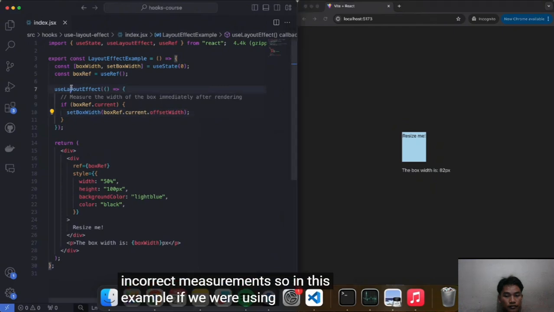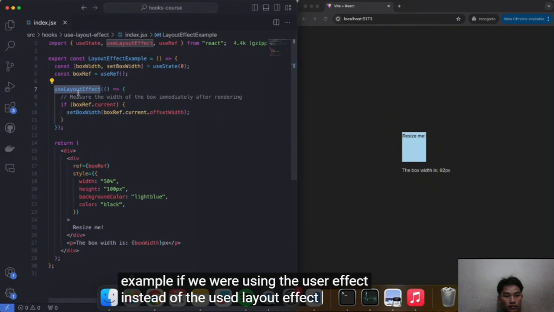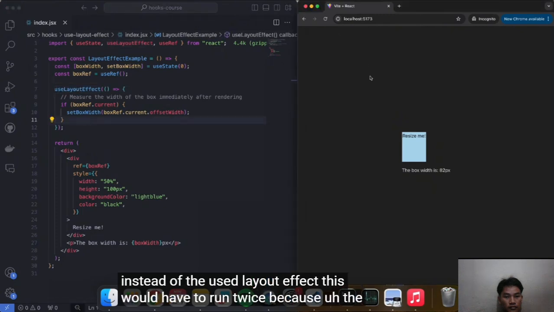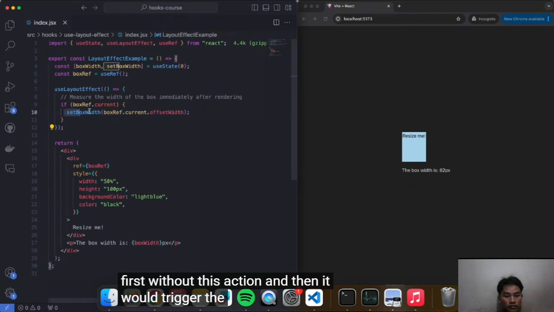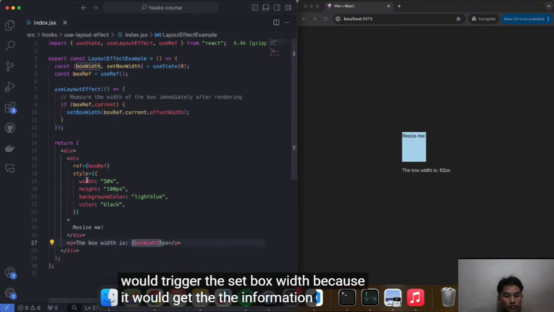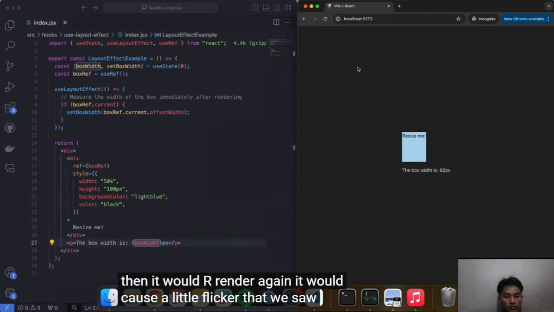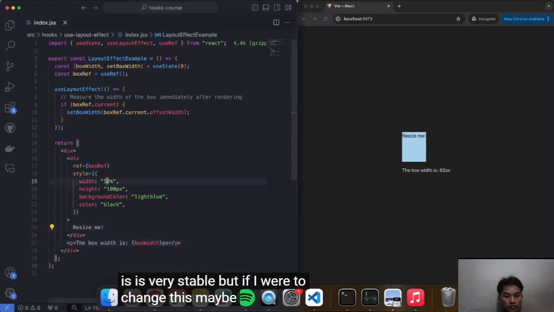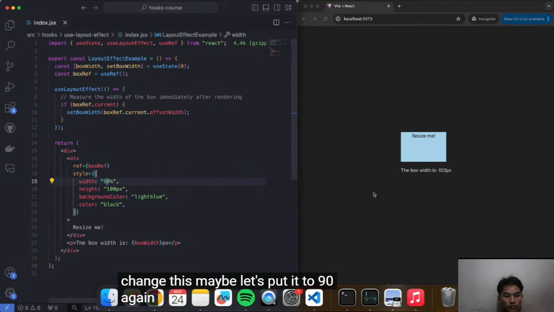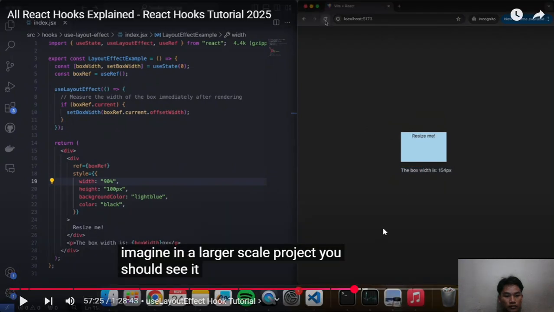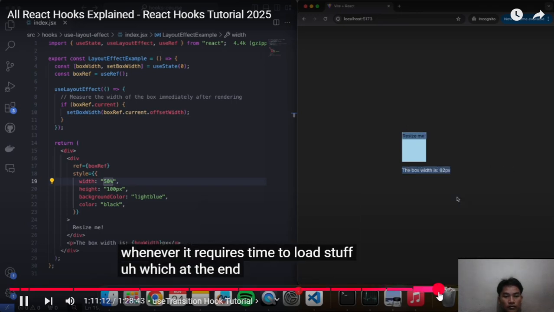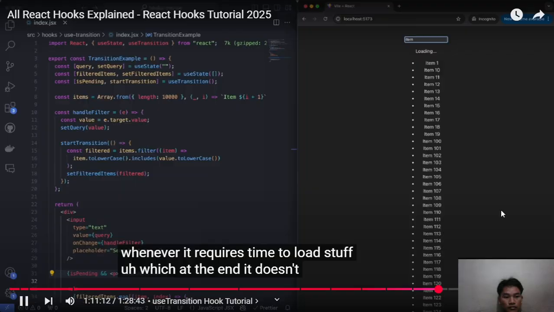So in this example, if we were using the useEffect instead of the useLayoutEffect, this would have to run twice because the page would have to render twice. The useEffect would render first without this action, and then it would trigger the set box width because it would get the information, and then it would render again. It would cause a little flicker, like we saw. We don't see it anymore because everything is very stable. But if I were to change this, maybe let's put it to 90 again. We didn't see it, but imagine in a larger scale project, you would see it. The useLayoutEffect allows you to have access to this, and it doesn't require that much, but